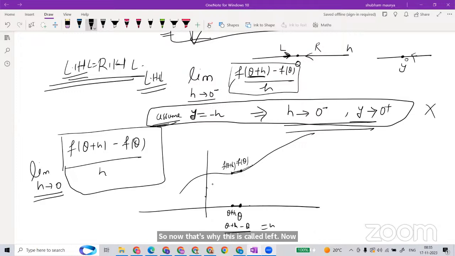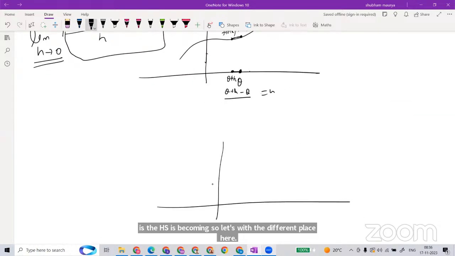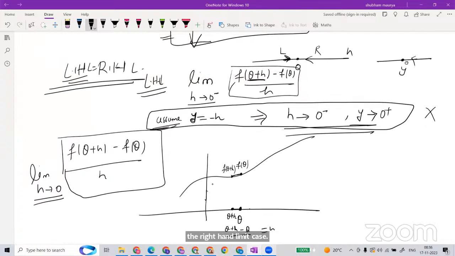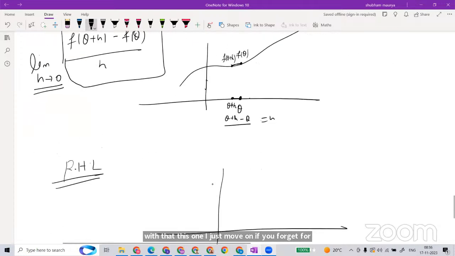Now see the difference if you take this side. Let's say this is theta plus h prime, I am saying with a different number. Or even if you say it again the same, we will use it here. Let me make a different place here. I am writing for the right-hand limit case. I should first tell you that I will just move on with this one; forget about it for the time being, I will come back to it. First see what is happening here.